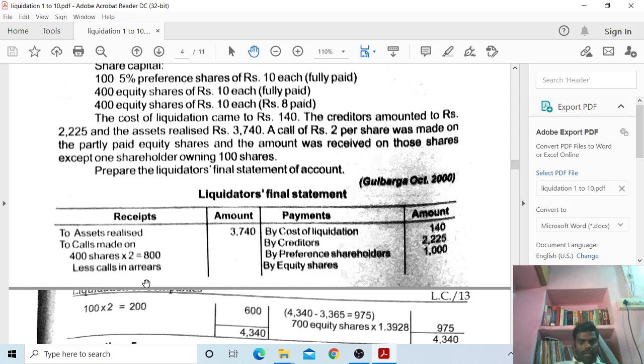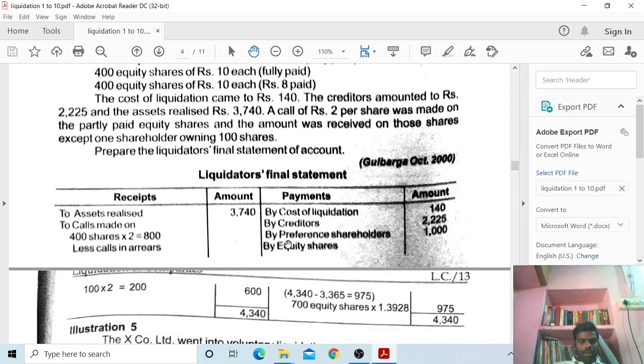Less calls in arrears: 100 shares into 2 is equal to 200. So total 800 minus 200 gives 600.